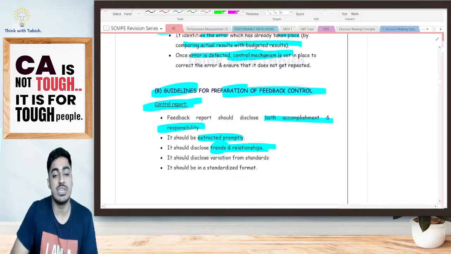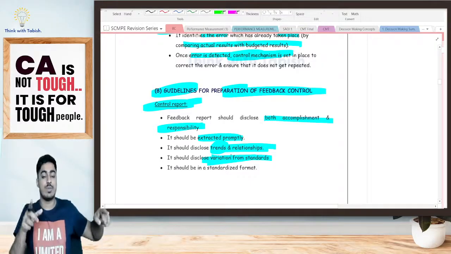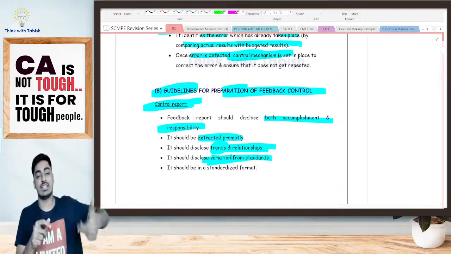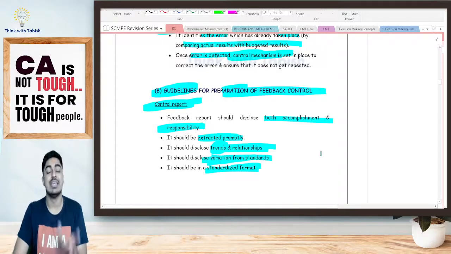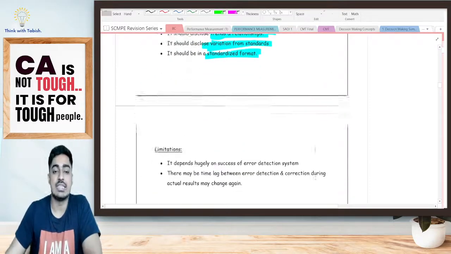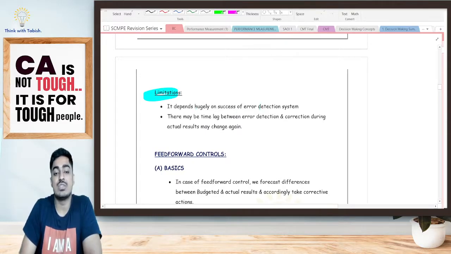It should disclose variation from the standard. At the start of the period, I have set my budget or my standard. I have got my actual. By how much it is varying, that should be shown. It should be in a standardized format, so that anyone who is reading will quickly get to know what all has happened. Limitations: it is dependent hugely on the success of the error detection system, my dear students.